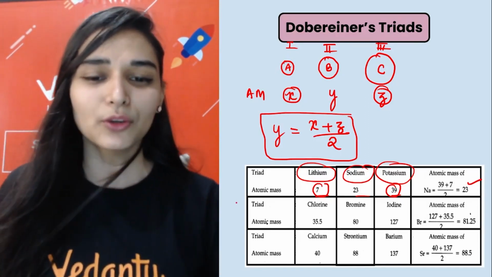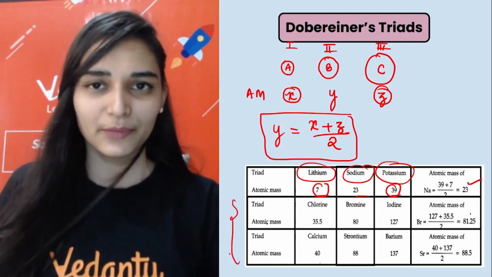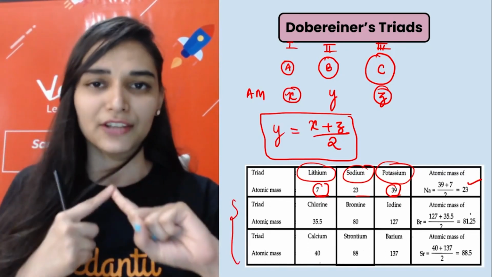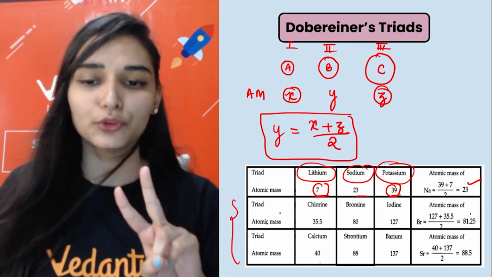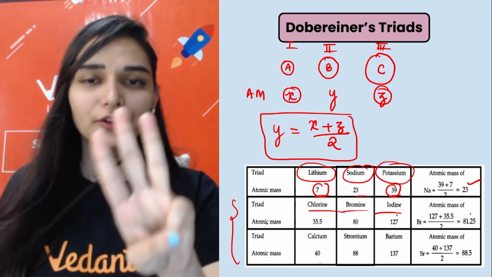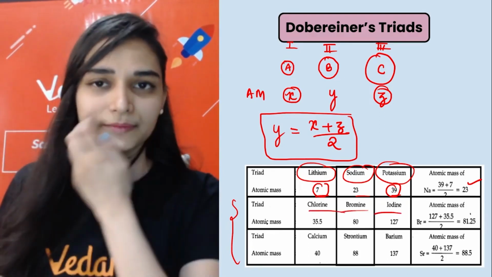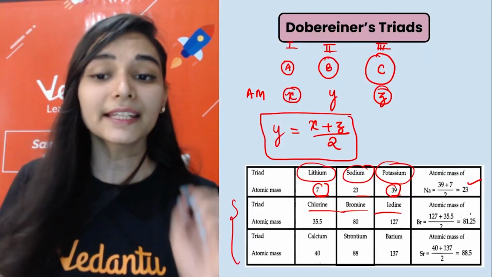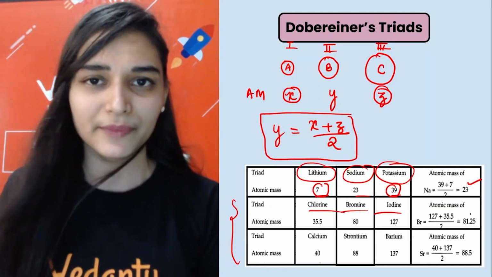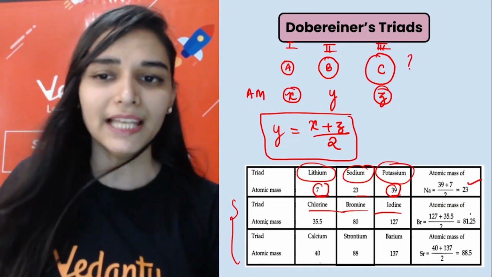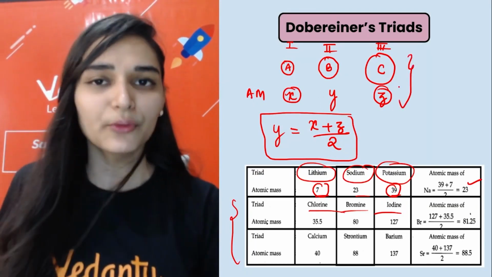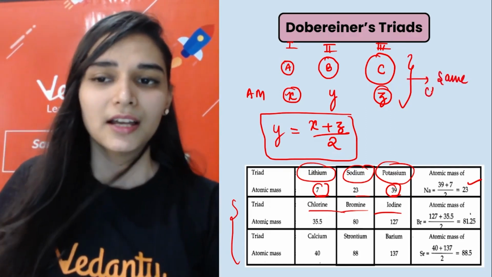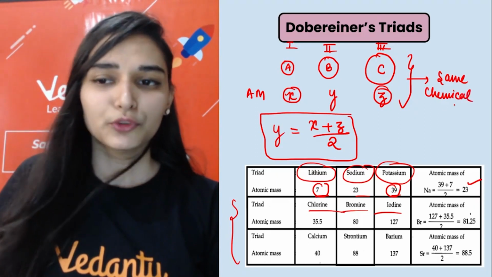Remember all these three triads: lithium, sodium, potassium; second triad, chlorine, bromine, iodine; and the third, calcium, strontium, barium. There was nothing more in this classification. If you analyze the three elements making a triad, he said they possess the same chemical properties.